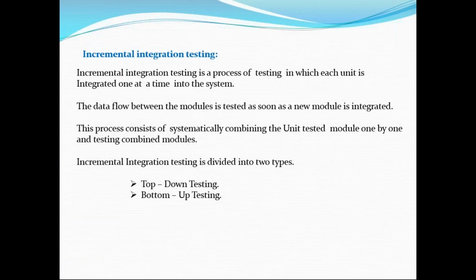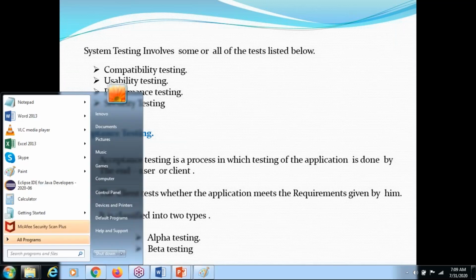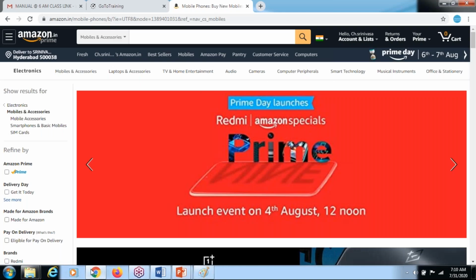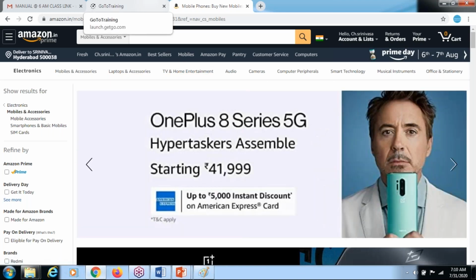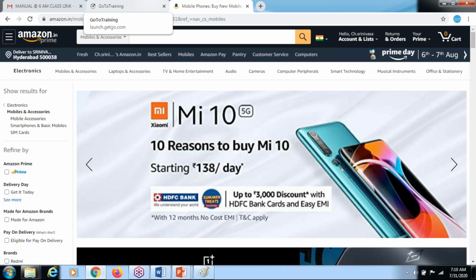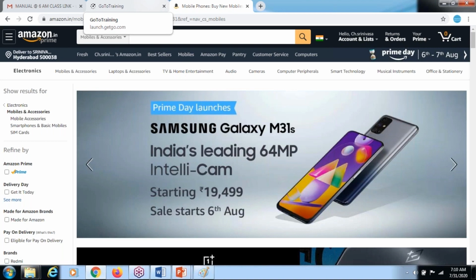But we need to know system testing. We'll see on Monday. If you know system testing, you are ready to test the application. From Monday onwards, you can test any application, because in system testing we cover many things, like what I need to test. Suppose someone came with an application for a freelancing job and says, test this application. I cannot do unit testing here. I cannot do integration testing because I need to test the entire application.